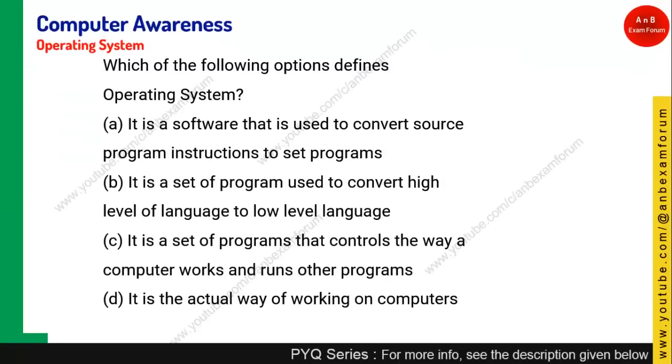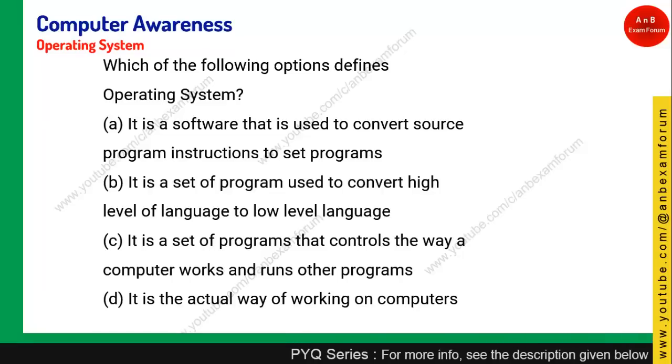So coming to the first question, it is on your screen, and the question says, which of the following defines operating system? So this question basically wants to check your knowledge about what actually an operating system is. So let's see one by one. It is a software that is used to convert source program instructions to set programs. This is not an operating system.